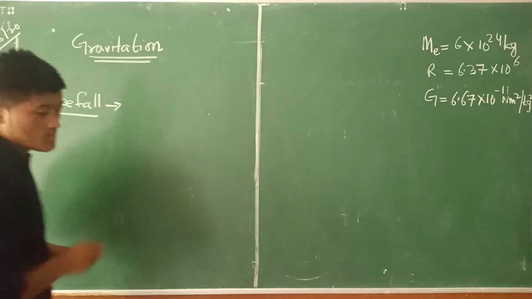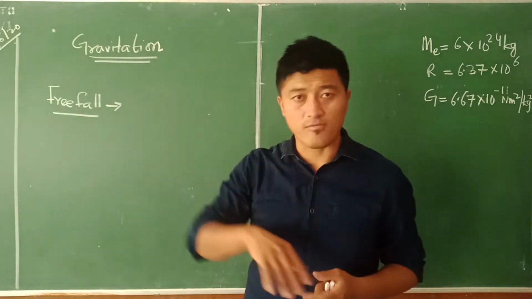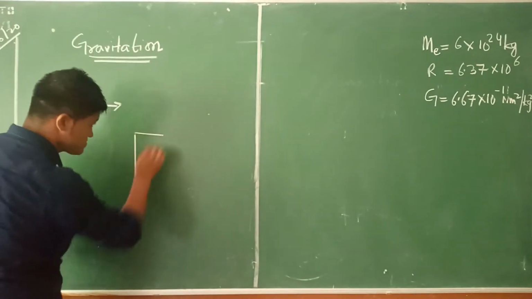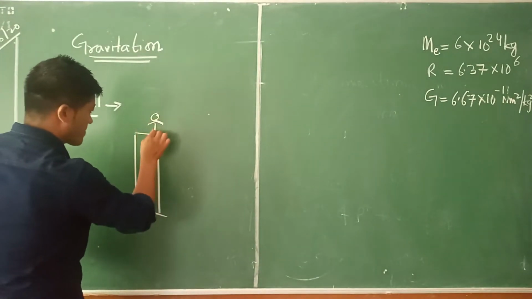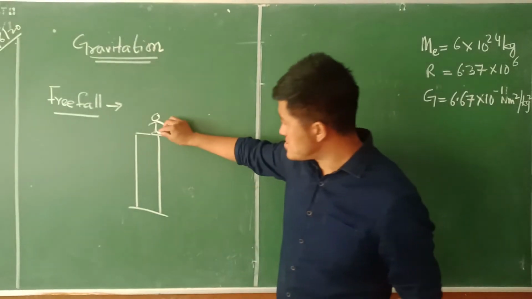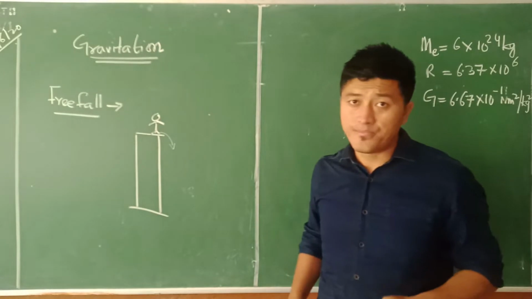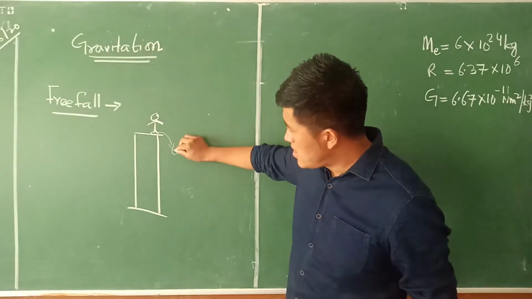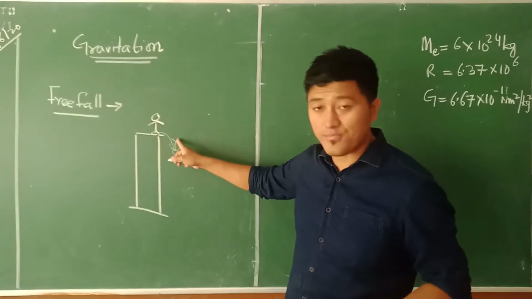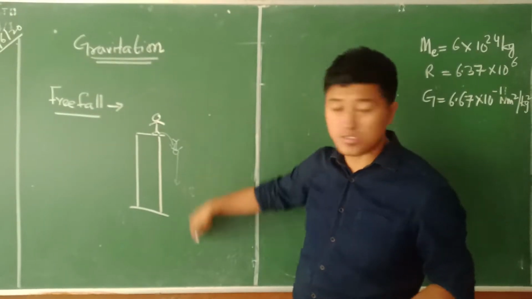Free fall here. What do you think free fall means? Something which is falling from the sky, right? For example, there is a building, and on that building there is a person. Now, if that person is going to jump, we are very sure that he is going to die from that position. Why? Because when he jumps, for example, if he applies some more force to jump on that side, his speed is going to increase as he moves down the building, right?